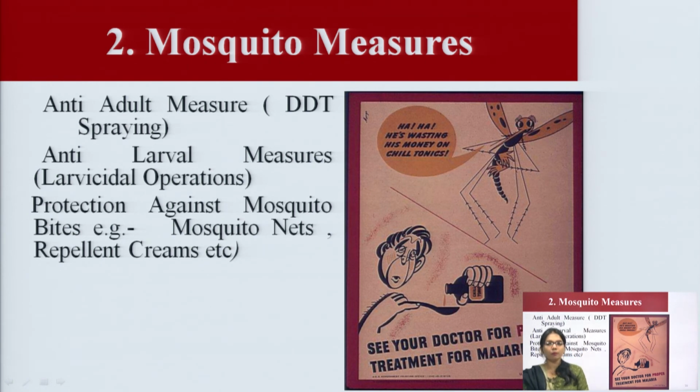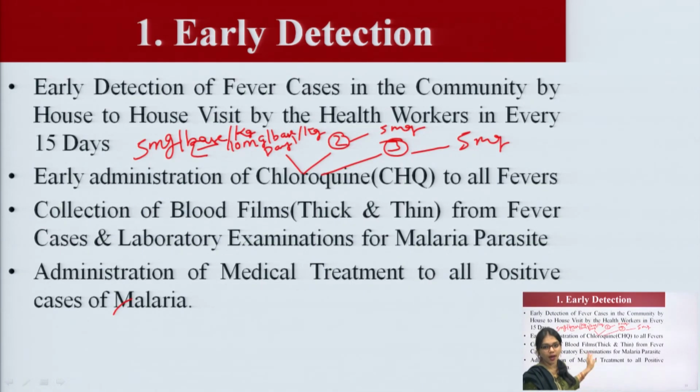And one of the important early detection parameters, I told you, is anti-malarial treatment, that means chloroquine in different doses. For day 1 we are giving 10 mg, on the second day 5 mg, and on the third day we are giving 5 mg base per kg. In the starting days we are giving the 10 mg.